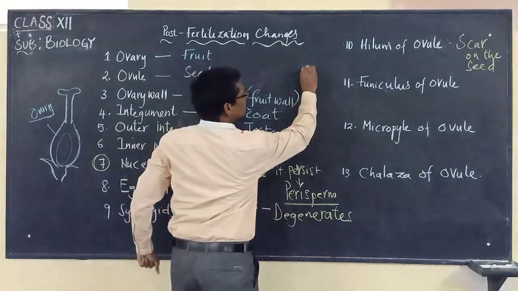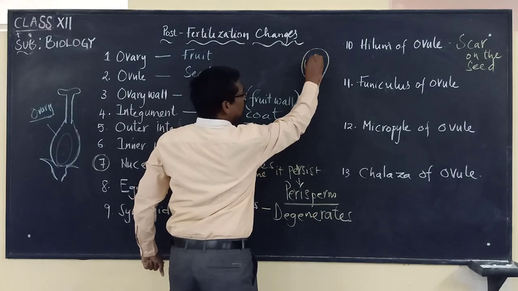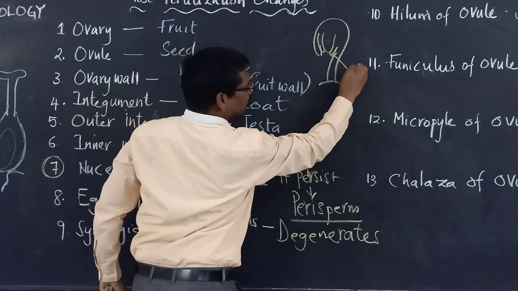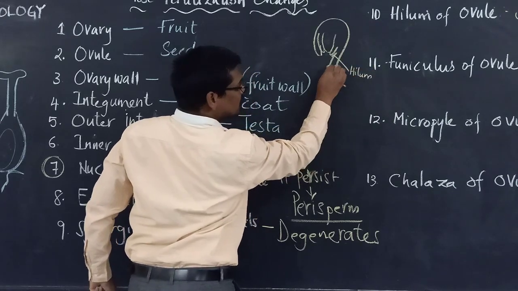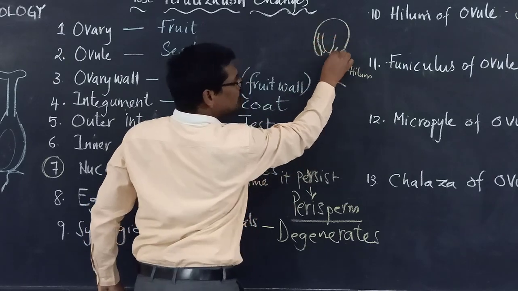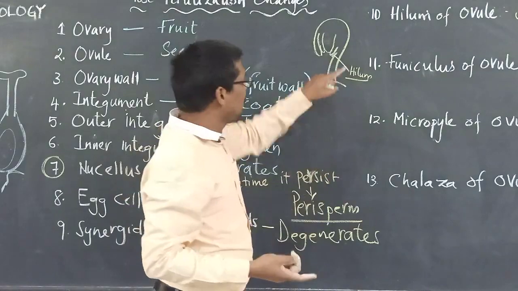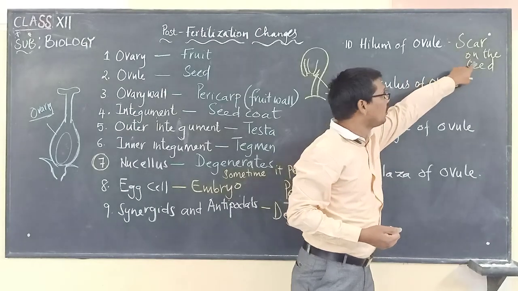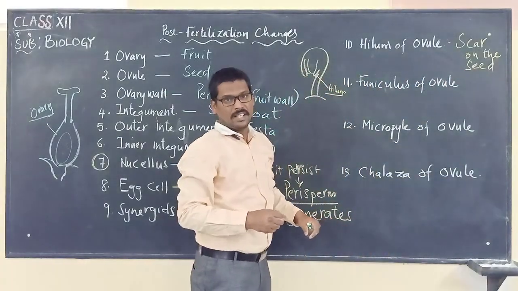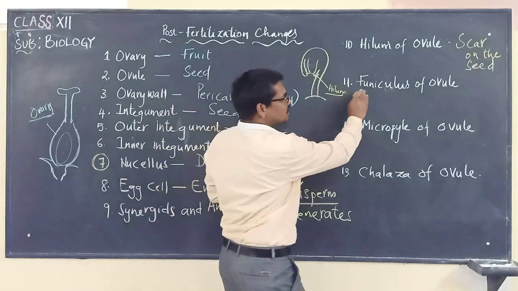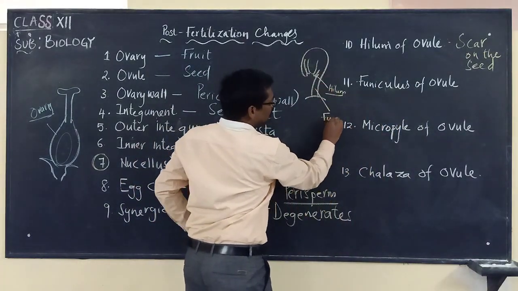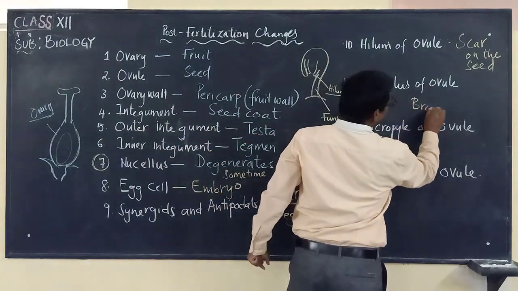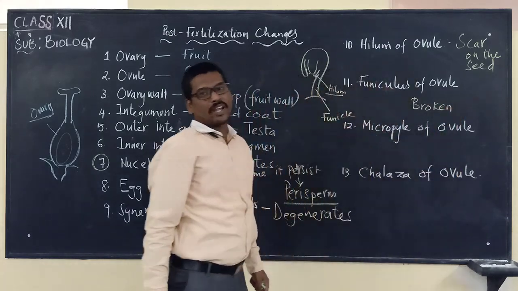So let us say this is the ovule and this is the structure we are talking about. This part is called the hilum. The point at which the funicle attaches to the main body of the ovule is called the hilum. When the seed is formed, this point, the hilum of the ovule, remains on the seed as a scar. That is nothing but the hilum. And the funiculus of the ovule, the funicle, will get broken apart.